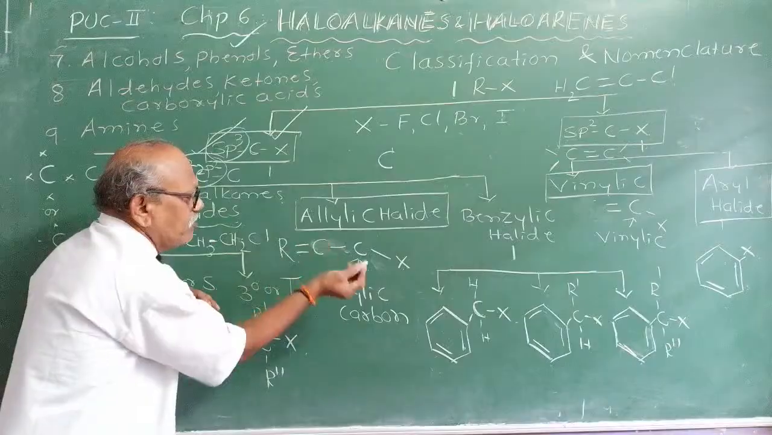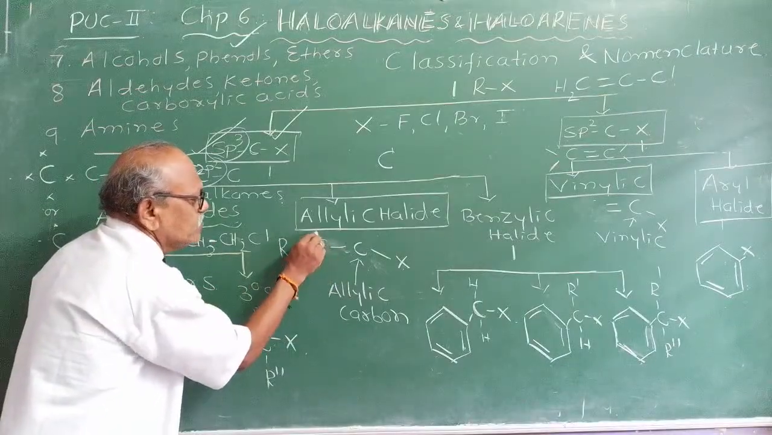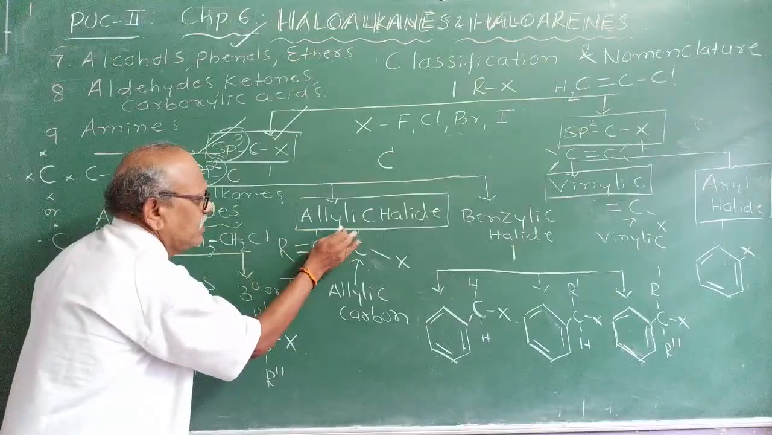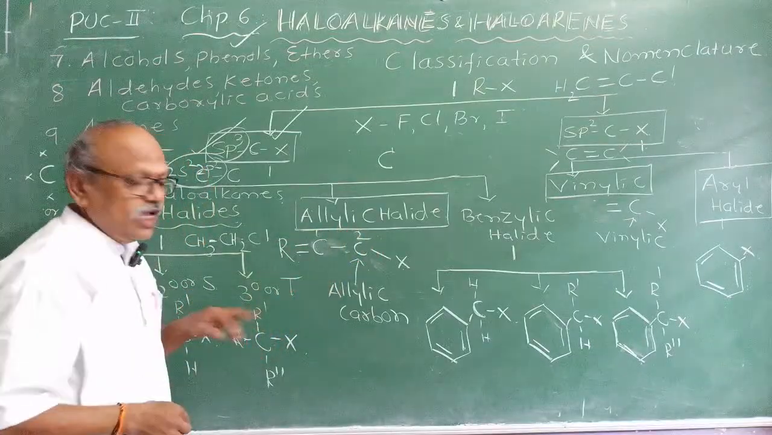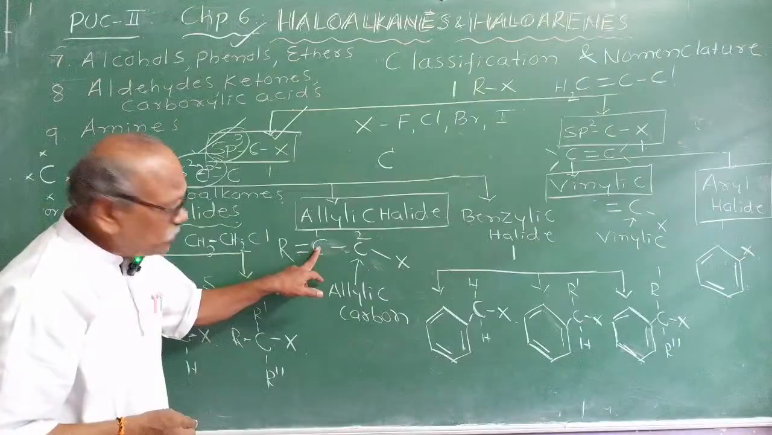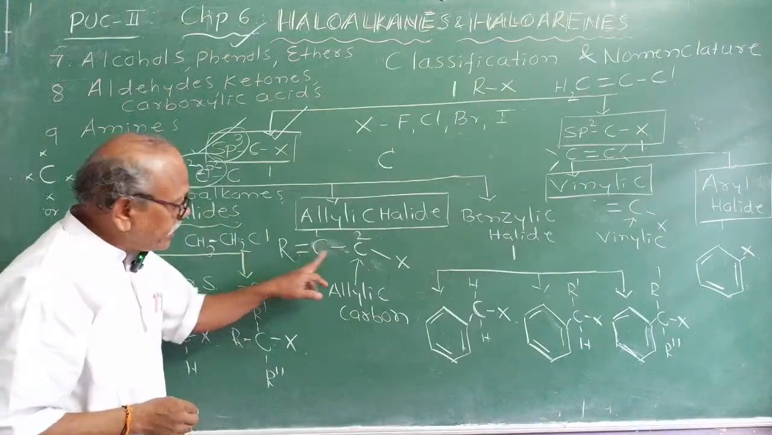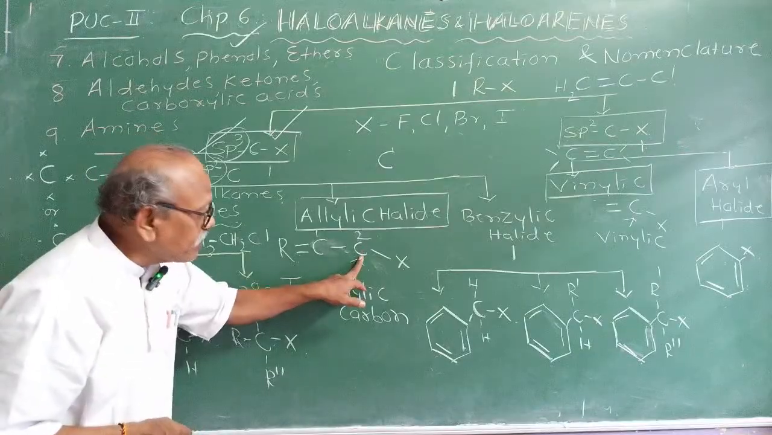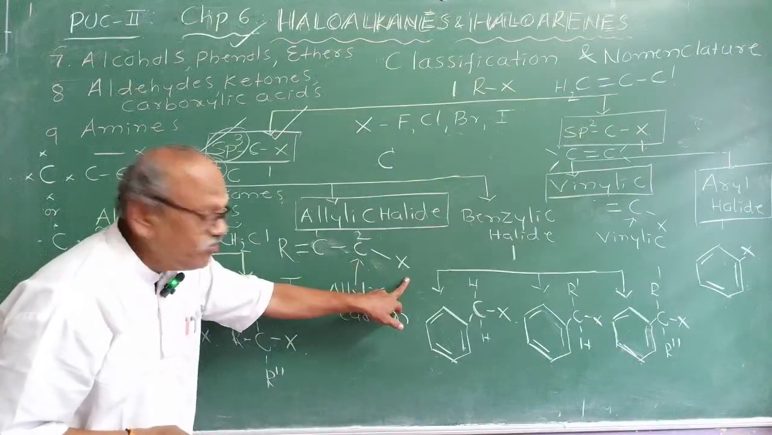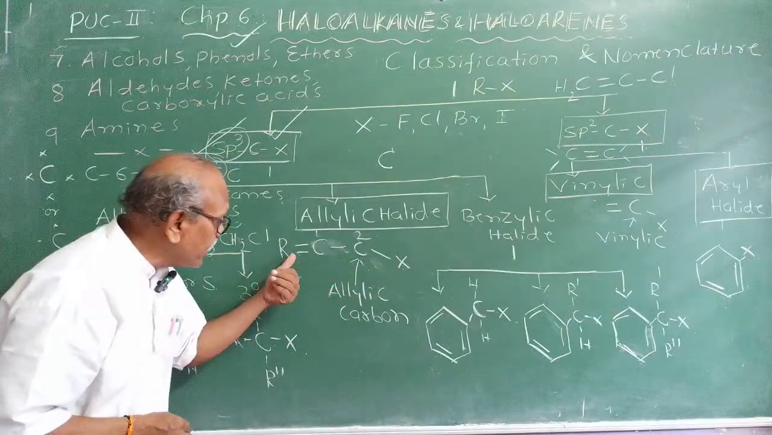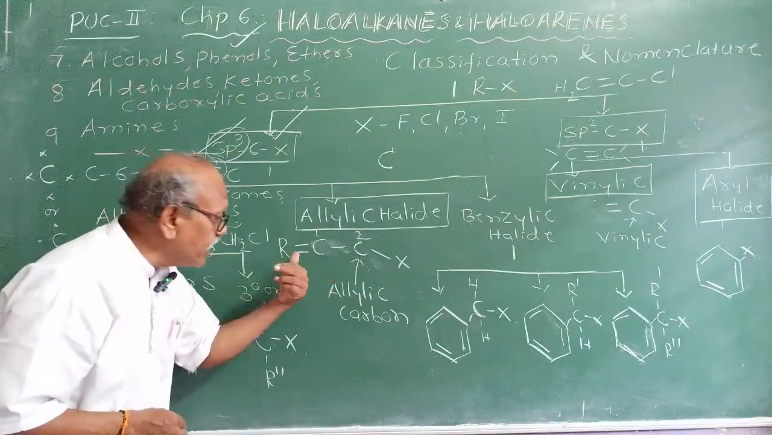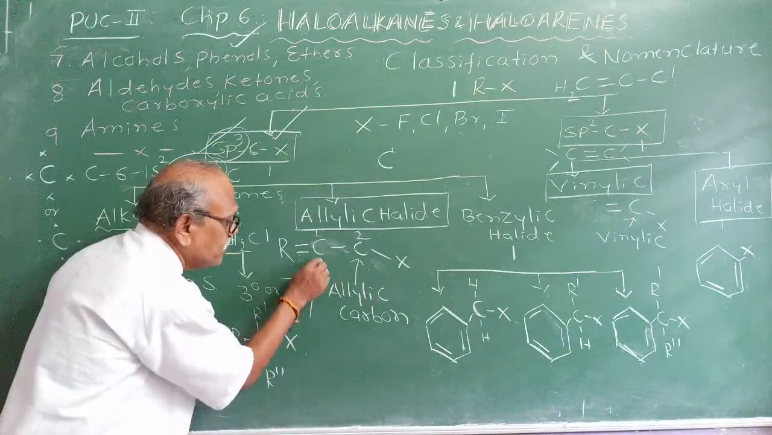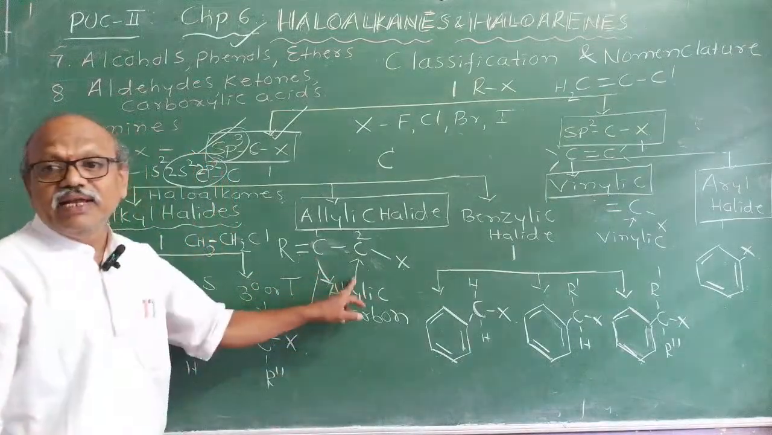Here, if I number this, this is 1. Say this is 1, the double bond is there, this is 1, and in order of preference, this is 2. Observe, carbon atom number 1 should have a double bond. Next, there should be a single bond. Next, there should be a carbon atom. If the carbon atom is linked to the halogen atom, containing a single bond next to the carbon containing a double bond, then such a carbon atom is called an allylic carbon.